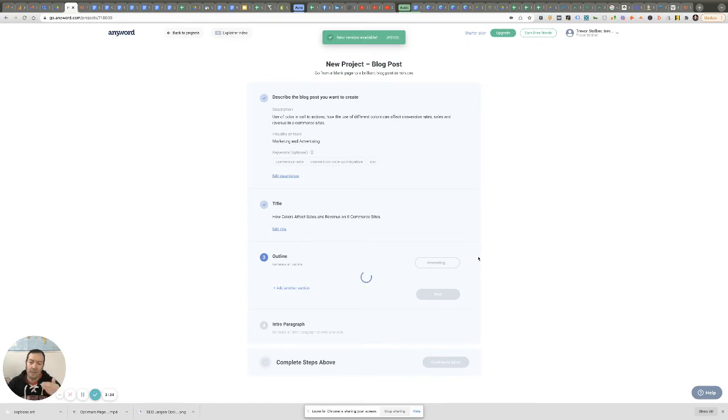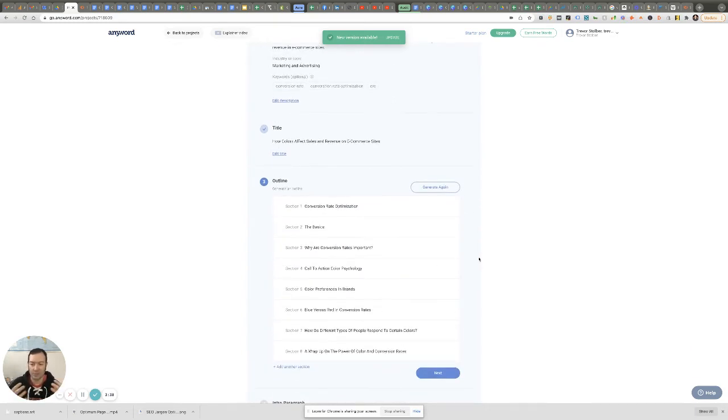Next, it's going to generate an outline. I really like the way it does this because this is basically how I think. I always structure content this way based on the research that we've done before going into it. So this is like my own process. So I really like this. I kind of think this is right.